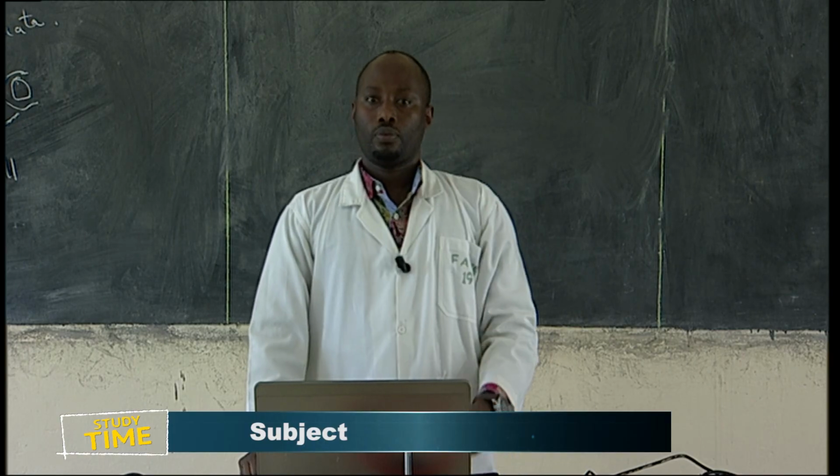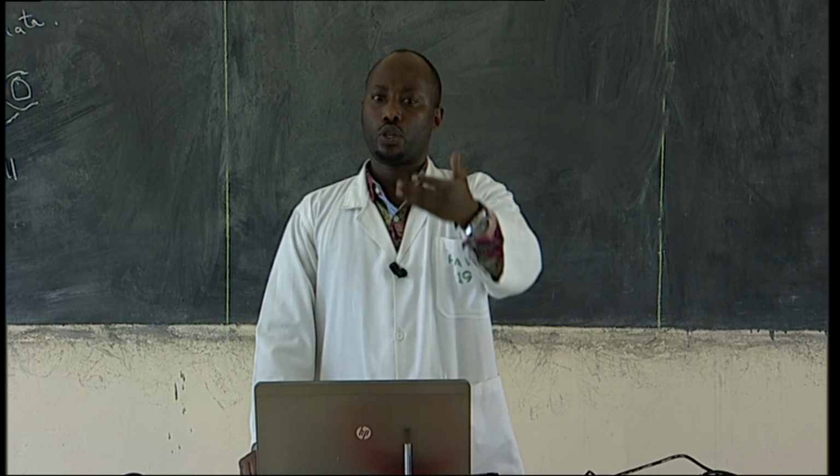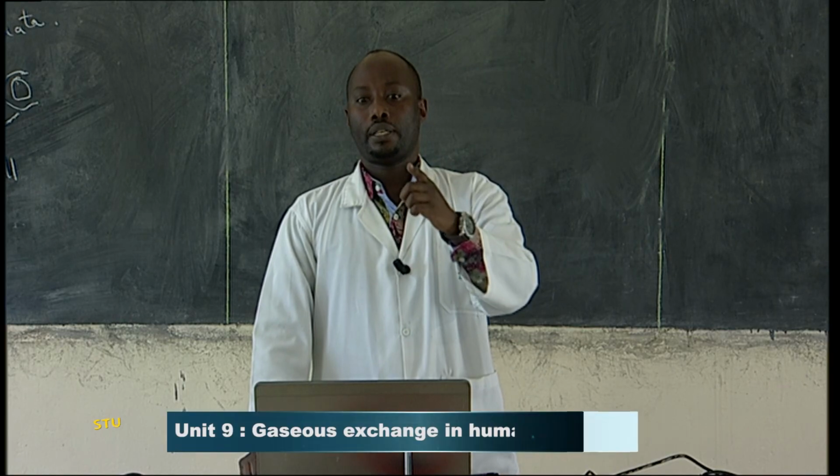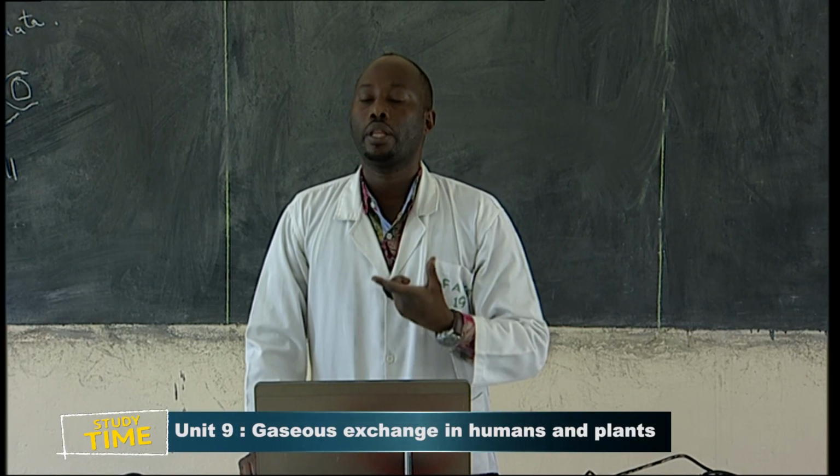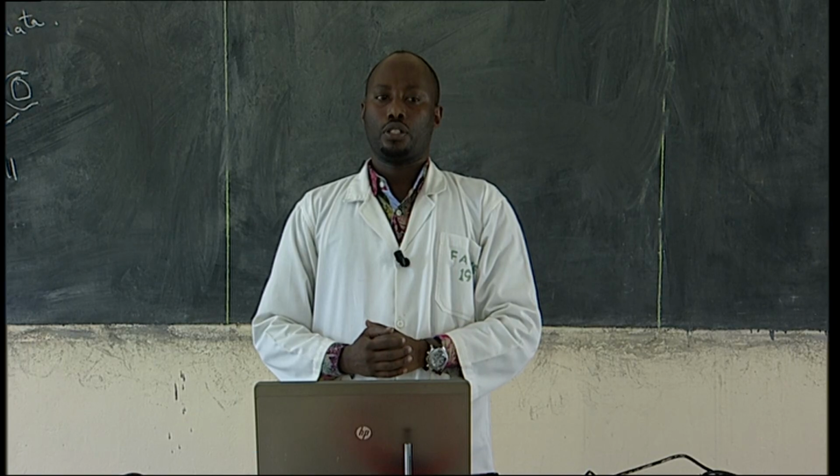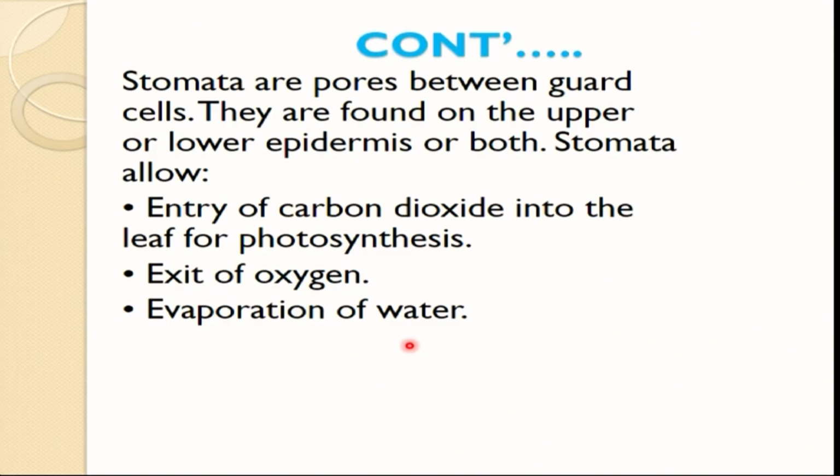Stomata are the entry. What does stomata do? We have to understand the function of stomata. One of the functions of stomata is the entry of carbon dioxide into the leaf during the process of photosynthesis, because carbon dioxide, as we talked about, is a raw material for photosynthesis.